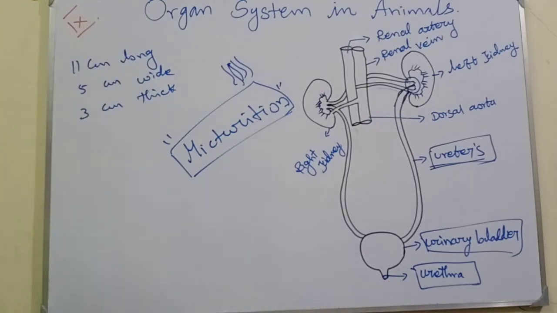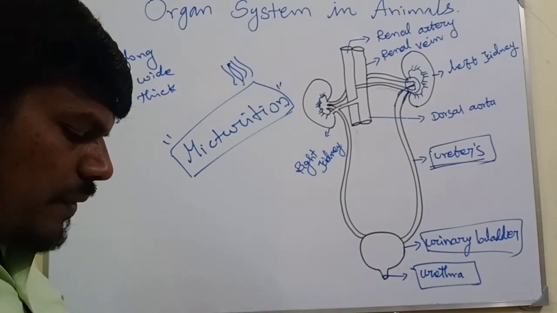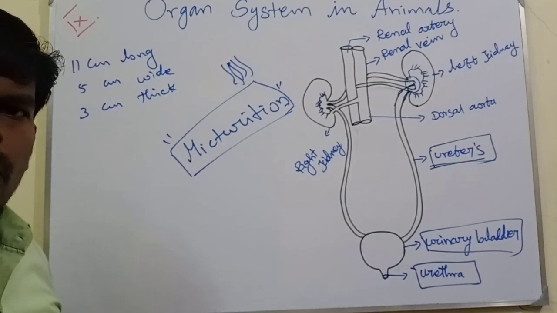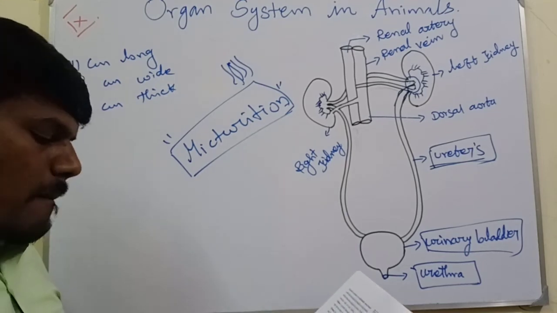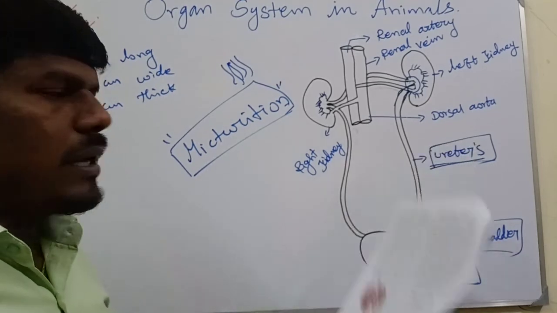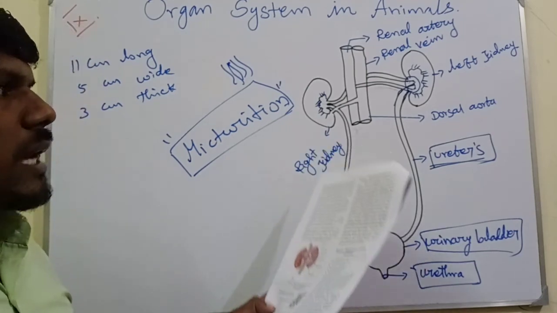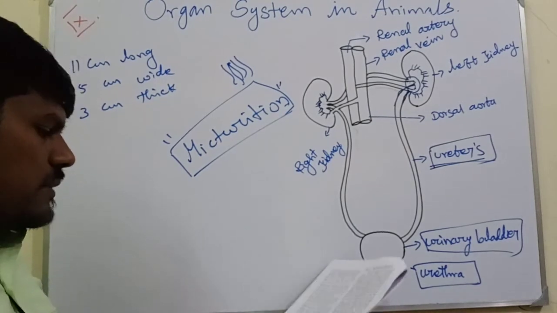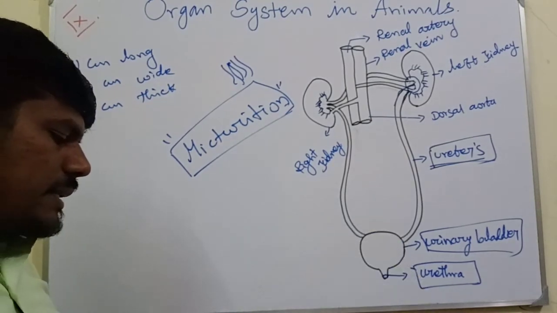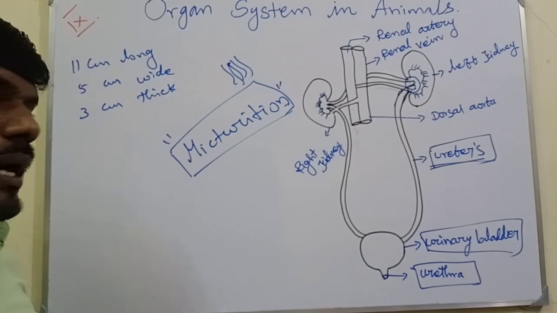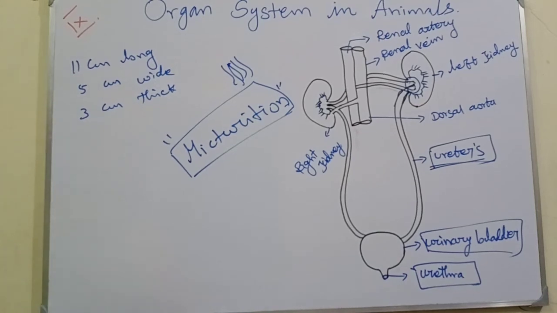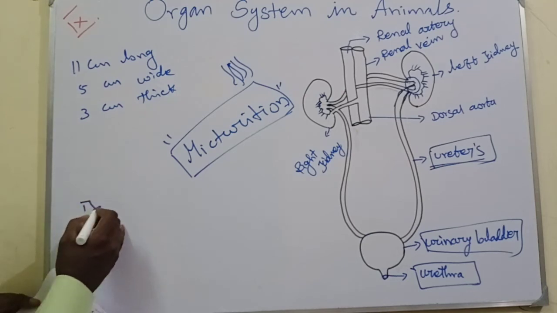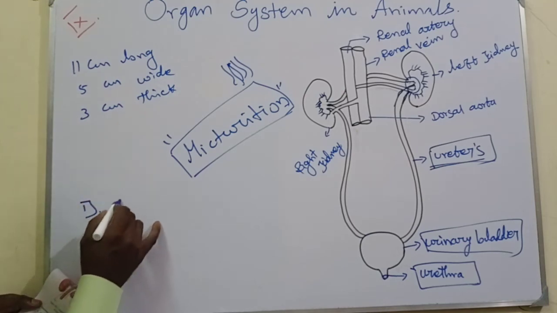And the function of the kidney. The kidney maintains the fluid and electrolyte balance in our body. Why is it called electrolyte balance? Because of the nitrogenous substances present. The kidney also regulates the acid-base balance of the blood. The first function is that it is involved in fluid and electrolyte balance.